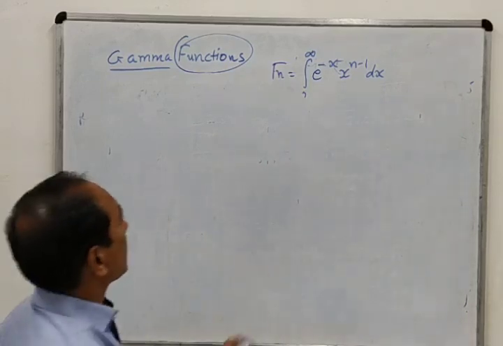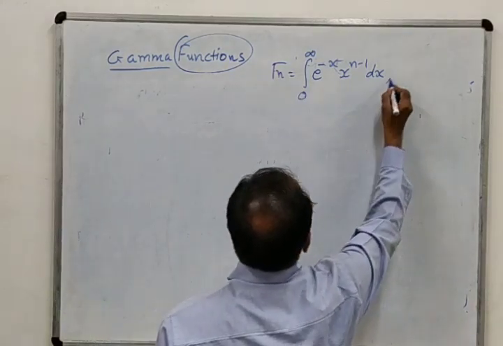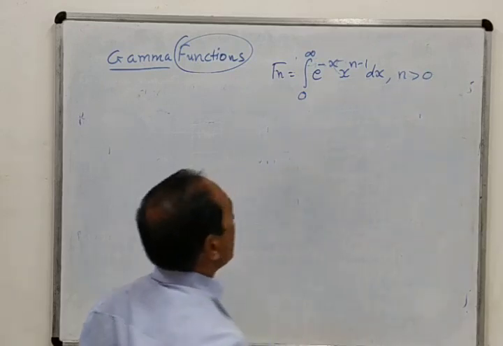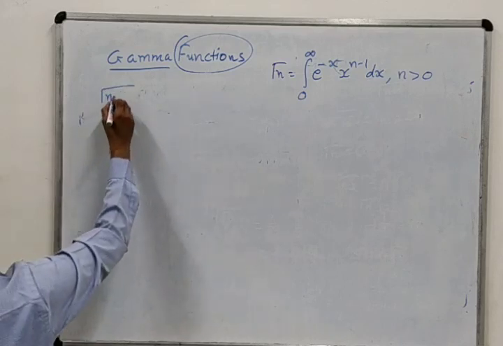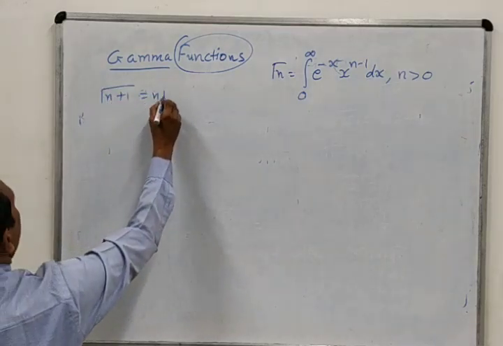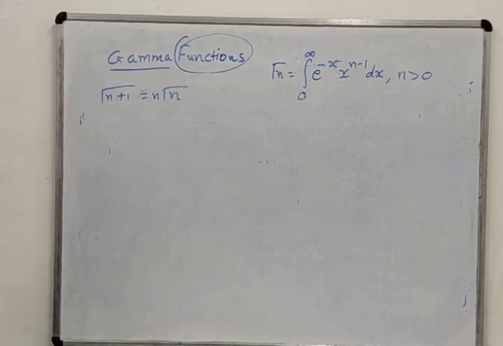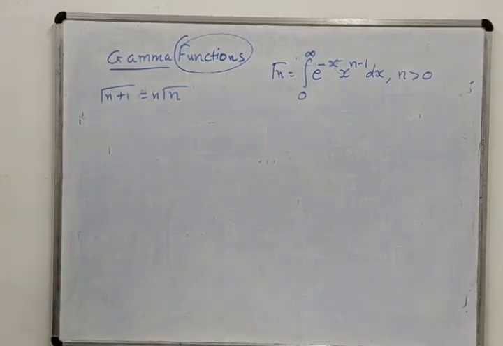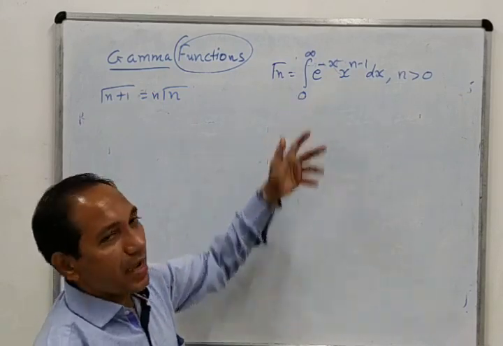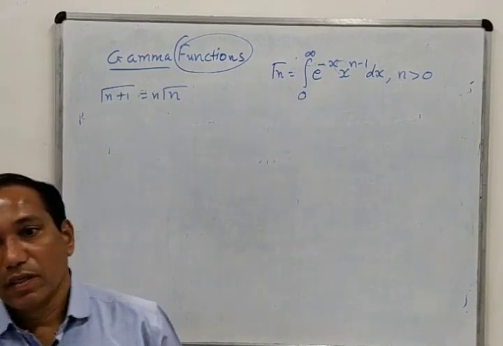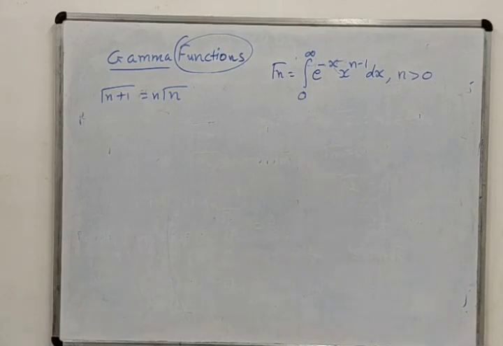Now let us see. We have seen that this formula is true only for n greater than 0. And from this formula we have derived a recurrence relation, gamma n plus 1 equal to n gamma n. And I told you initially that we can have the values of gamma n for negative non-integers.